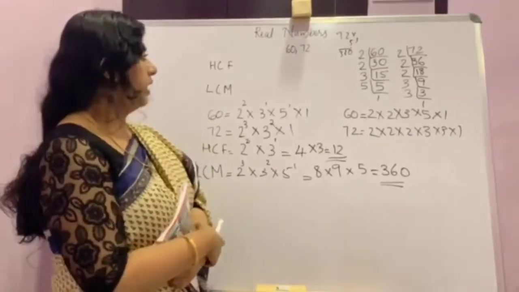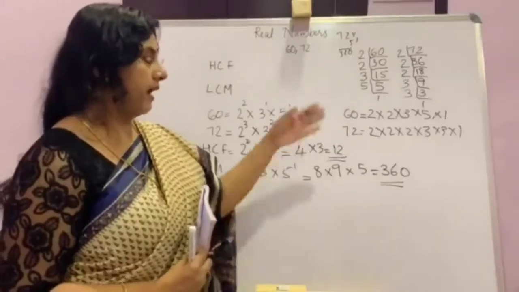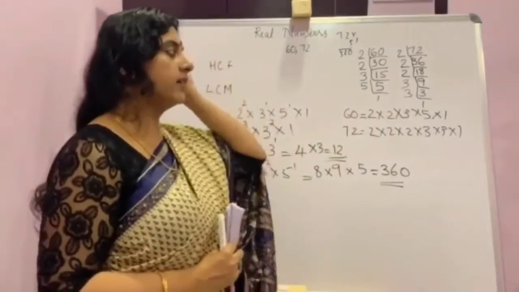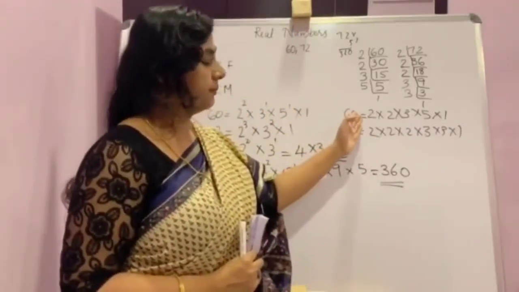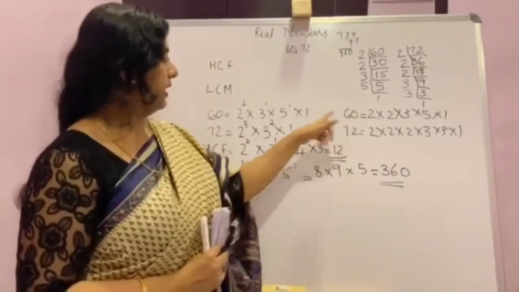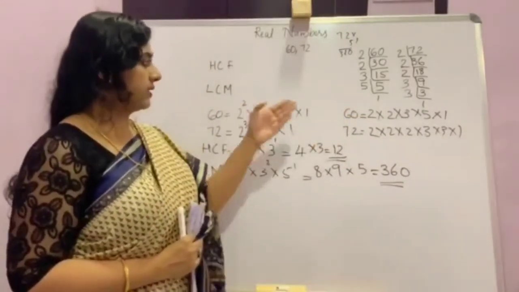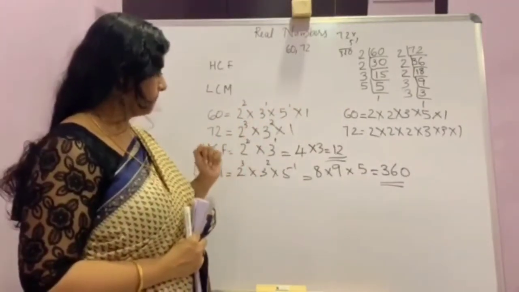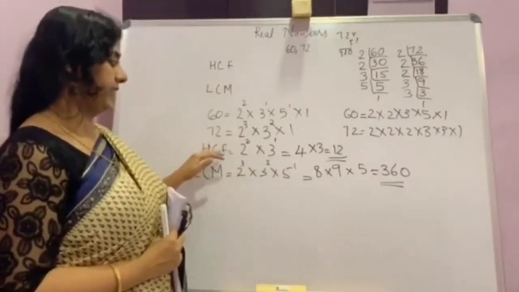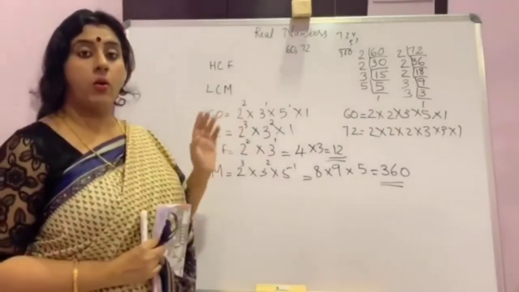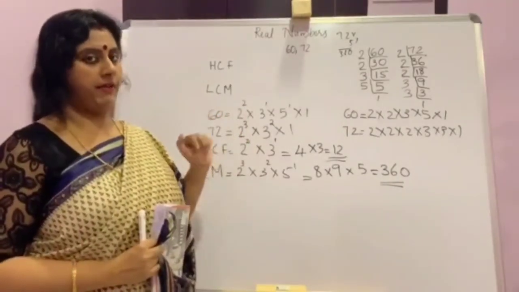For that, you want to first write the prime factorization, that is factorizing with primes, and then you will write it as powers. How many 2 has come there, like that. Then after that, to find HCF, you want to take only the common prime factors.